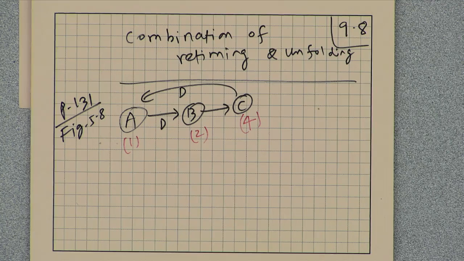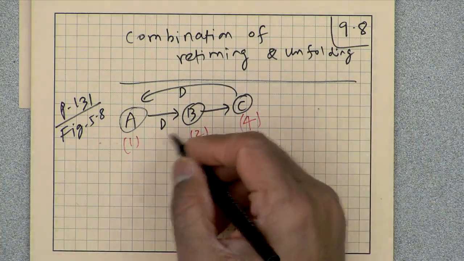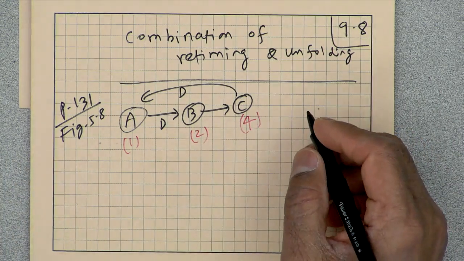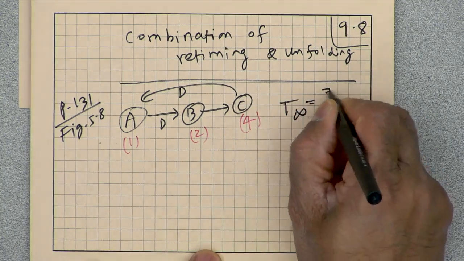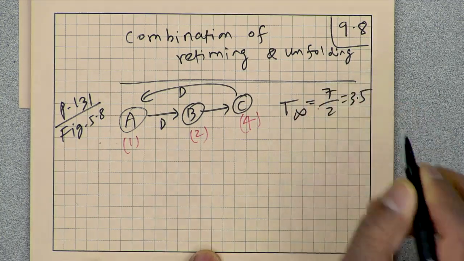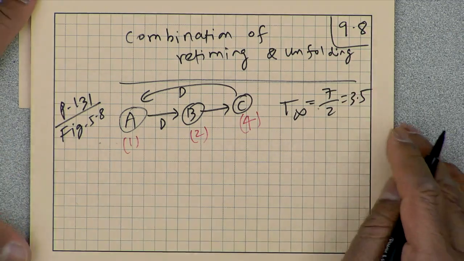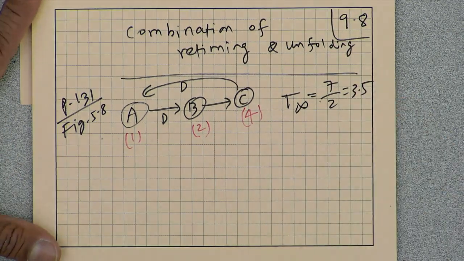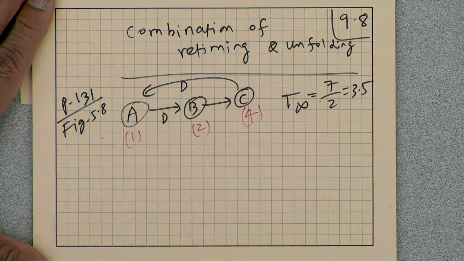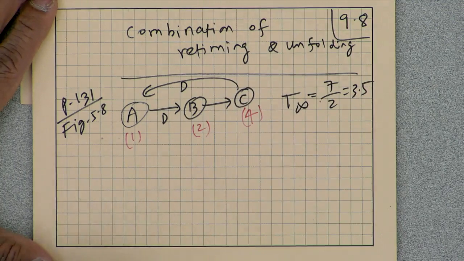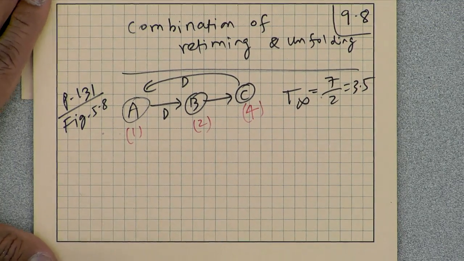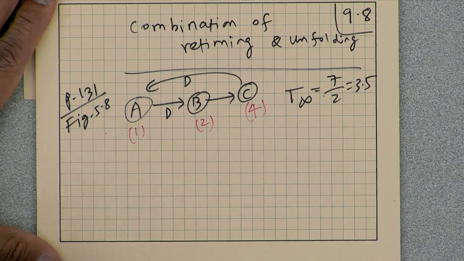What is the iteration period bound? It will be 2 plus 1 plus 4 divided by 2 delays, so that is 7 by 2, or 3.5. Let's assume that this is executed by software by a compiler, and it's not implemented in a VLSI circuit.